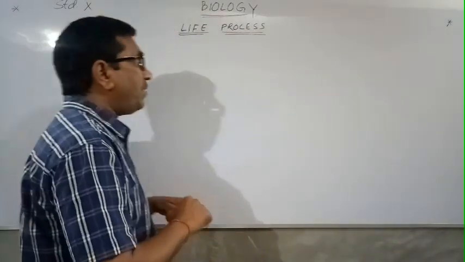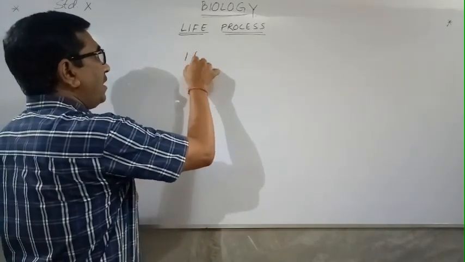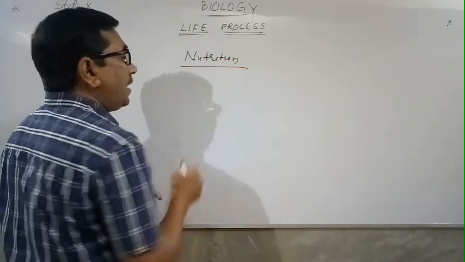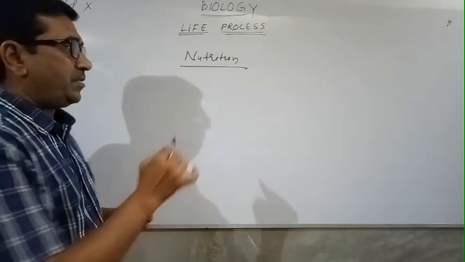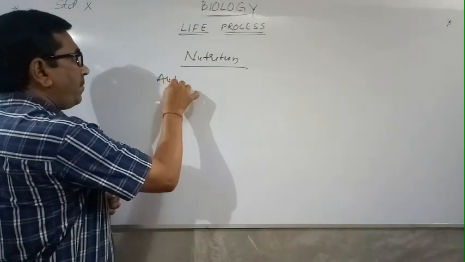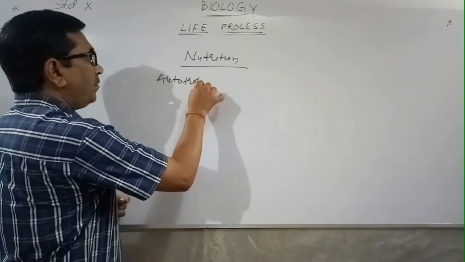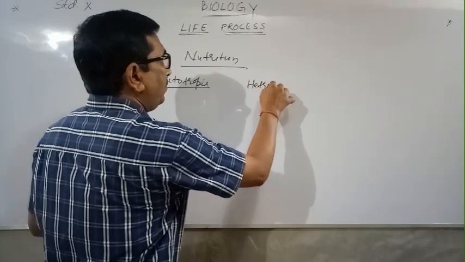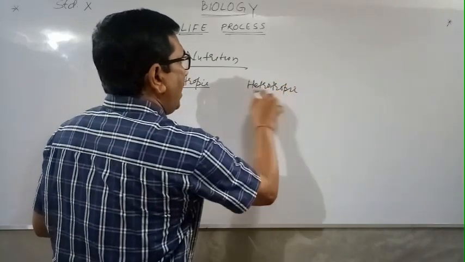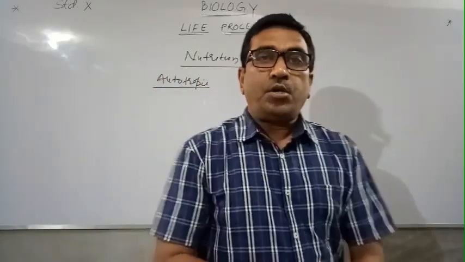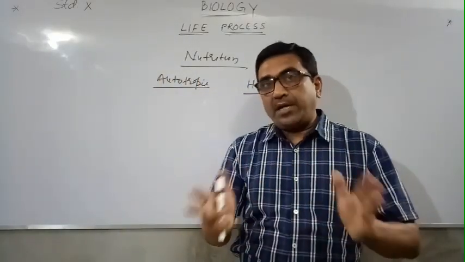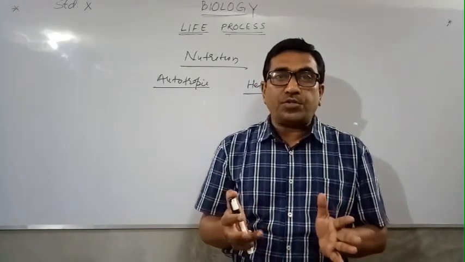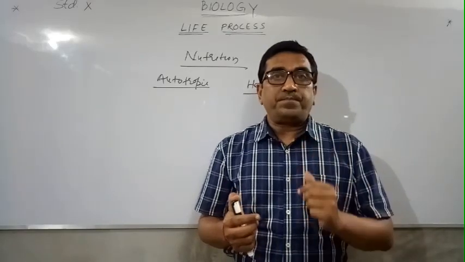Then the nutrition that we are considering can be classified. Nutrition may be grouped into two categories. One is autotrophic nutrition, another one is heterotrophic nutrition. Nutrition has been classified or divided into two groups. One is autotrophic nutrition, another one is heterotrophic nutrition. It is based on the mode of taking the food.